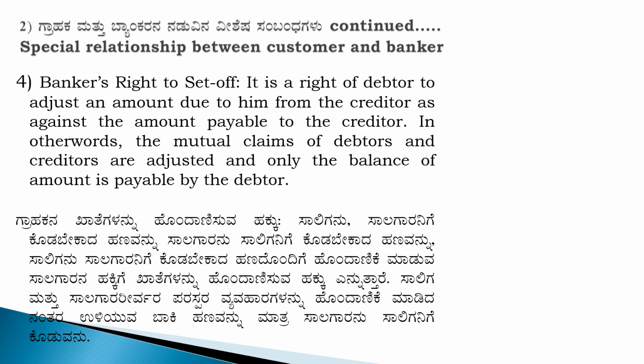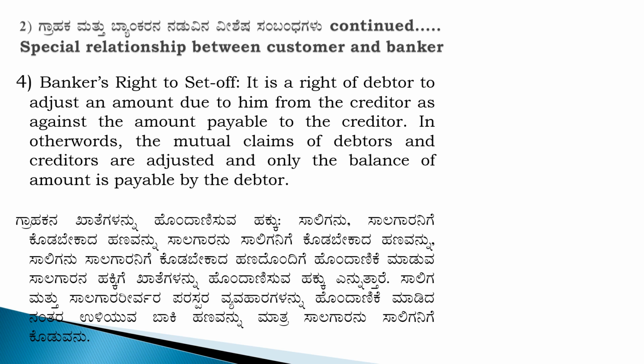So here, suppose a customer is having two accounts with the banker. Say customer is X. He is having 2 accounts with State Bank of India. One is a savings bank account, showing a credit balance of 50,000. And another one is a current account which is showing a debit balance of rupees 40,000.